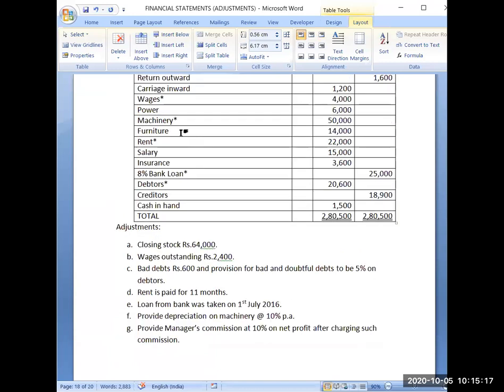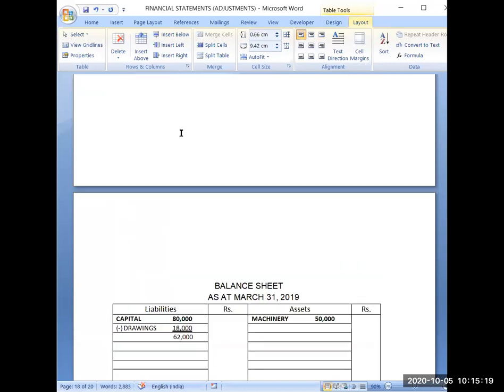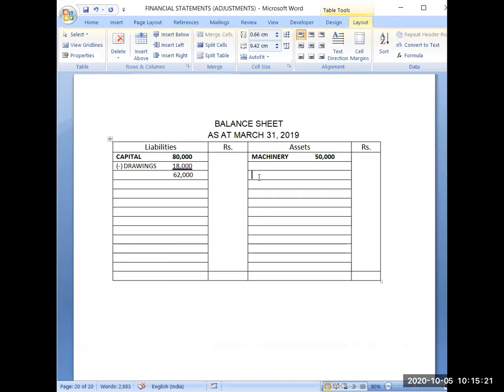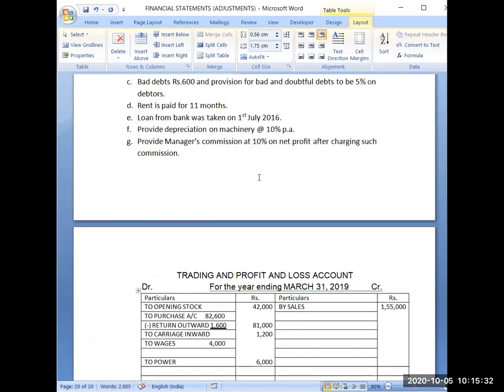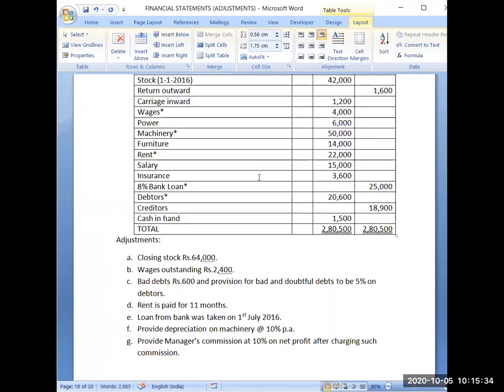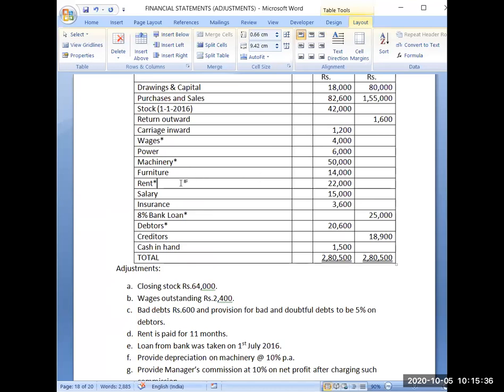Then furniture. Furniture is 14,000. Furniture is also a real account, but it doesn't have any adjustment. So I will write the amount directly in the outer column. If you are feeling any difficulty or any confusion, you can let me know.